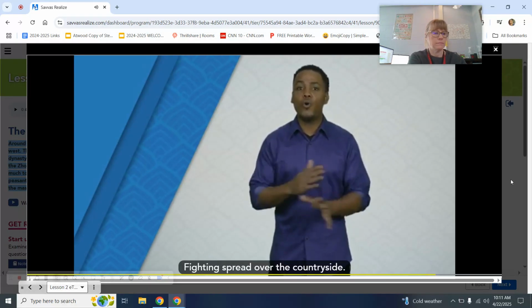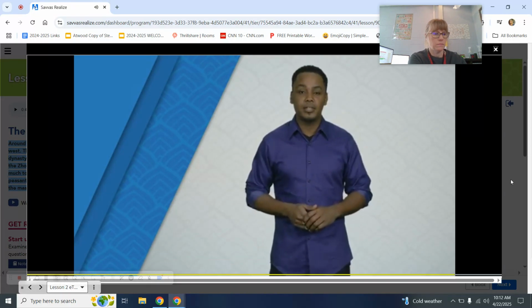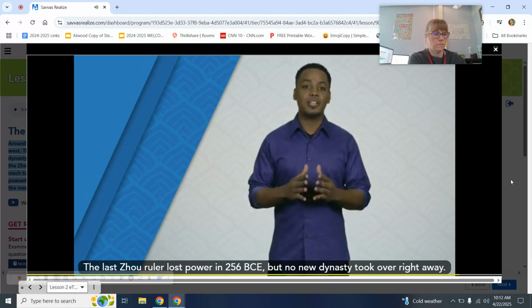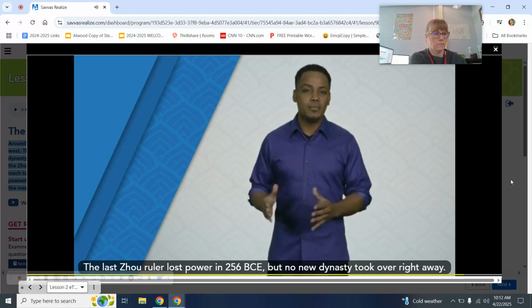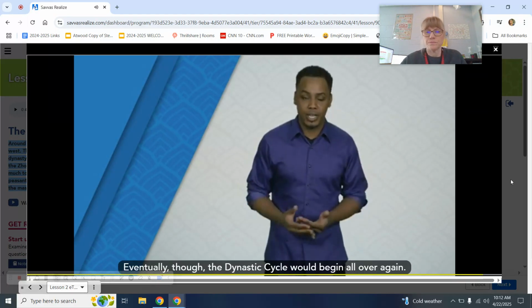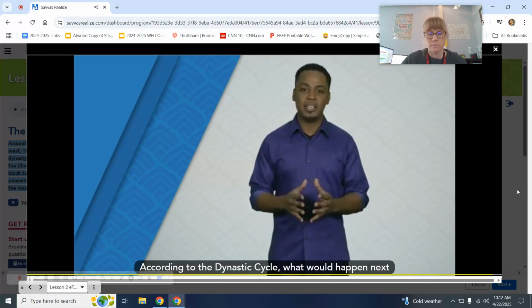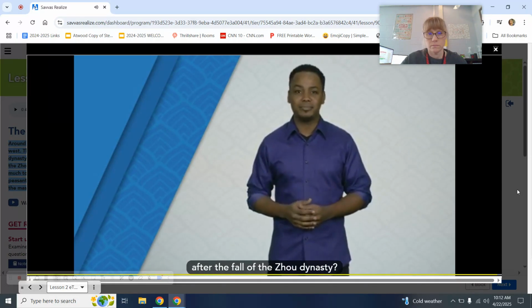Fighting spread all over the countryside. It seemed clear to many people that the Zhou had lost the Mandate of Heaven. The last Zhou ruler lost power in 256 BCE, but no new dynasty took over right away. Eventually, though, the dynastic cycle would begin all over again. According to the dynastic cycle, what would happen next after the fall of the Zhou dynasty?